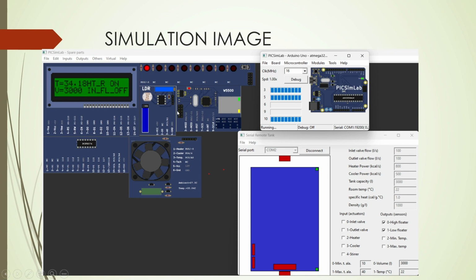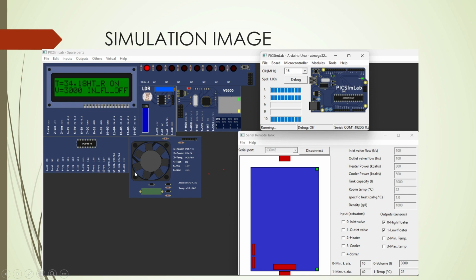This is the simulation image of my project. As you can see over here, we display the temperature, volume, whether the heater is on or off, whether the inflow is on or off. This whole is a CLCD. This is an LDR sensor, and this is the LED. This is an Ethernet module which is used for the internet connection, the IoT connection of the app.